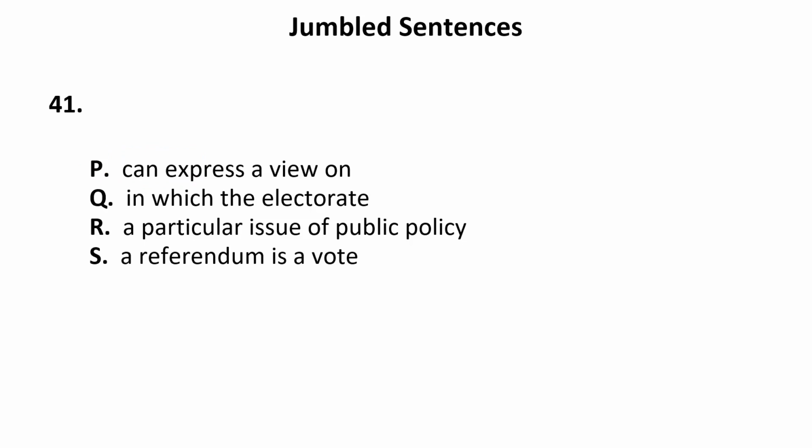Can express a view on, in which the electorate, a particular issue on public policy, a referendum is a vote. Now here a referendum is defined. So this will be the first sentence of the sequence. A referendum is a vote. It means we are defining this particular term. A referendum is a vote in which the electorate can express a view on a particular issue of public policy.